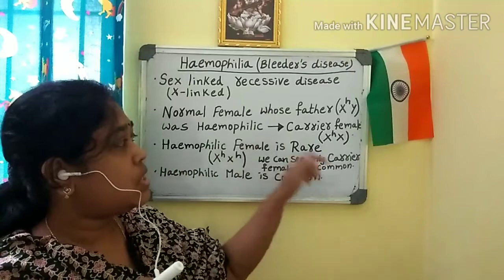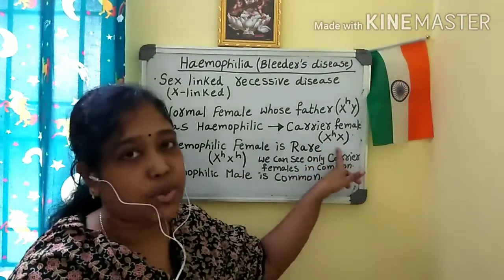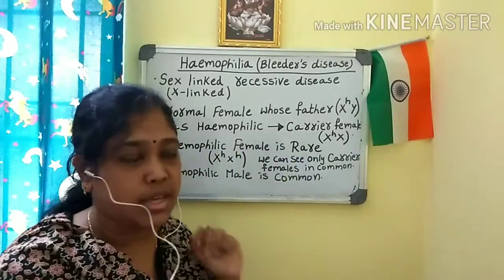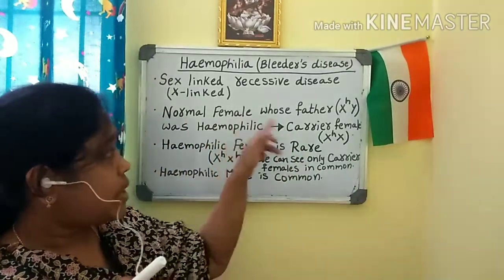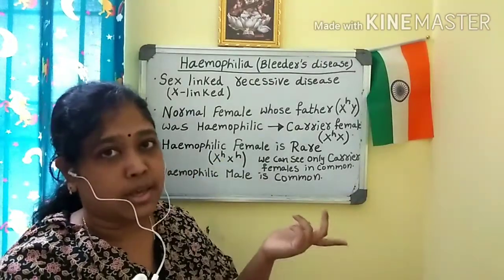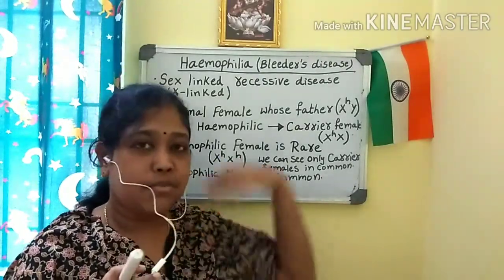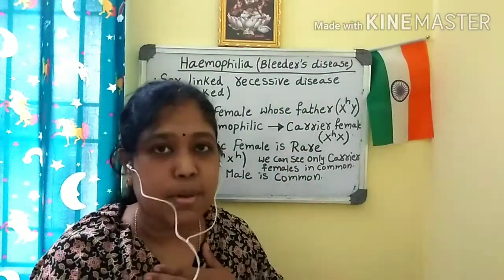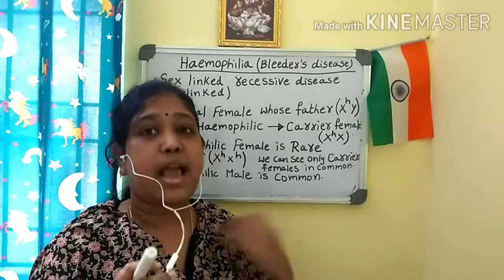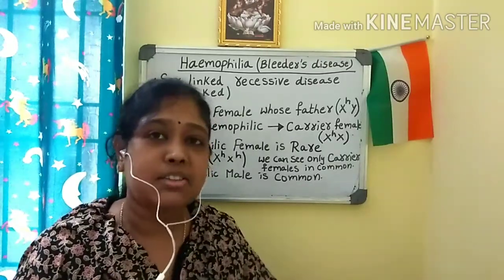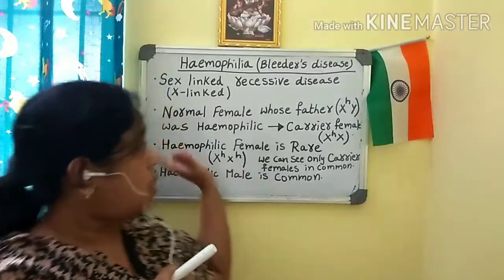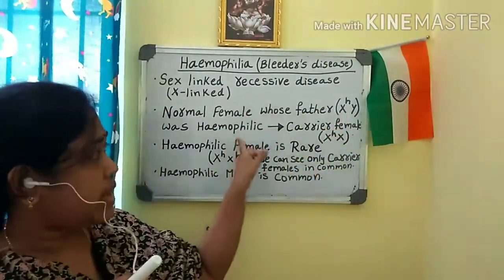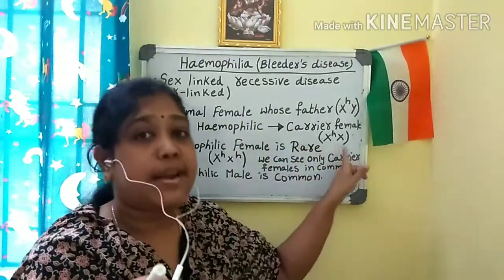But in most of the cases we will see only the carrier females, meaning only one X chromosome will be carrying the hemophilic gene. So a normal female whose father was hemophilic, if I am a normal female and my father is hemophilic, then I will become a carrier but I won't get the disease. But as I am a carrier, I can pass the disease to next generations.